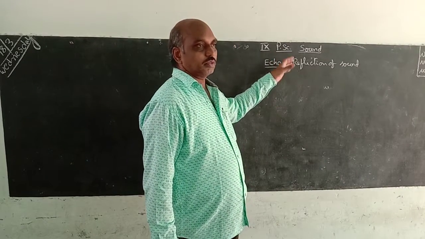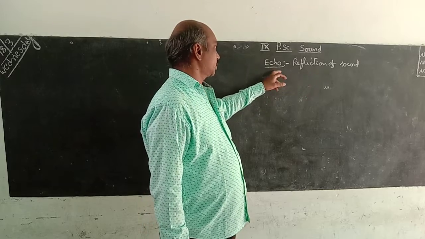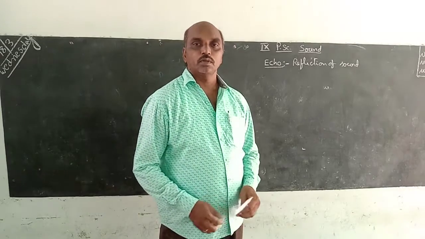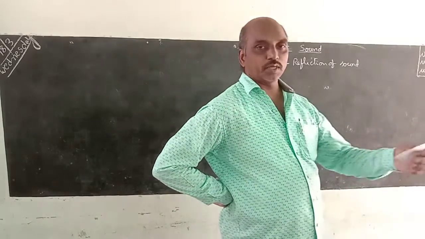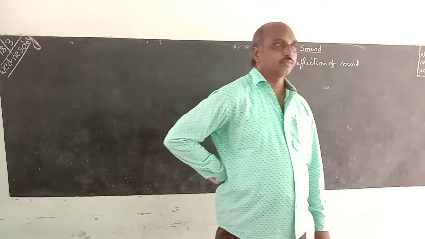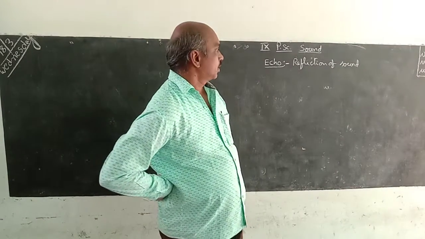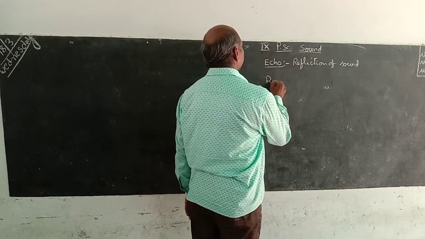The reflected sound reaches your place. The reflection of sound is called echo. If you produce a sound, you can immediately hear the same type of sound. That is called echo. And reverberation.